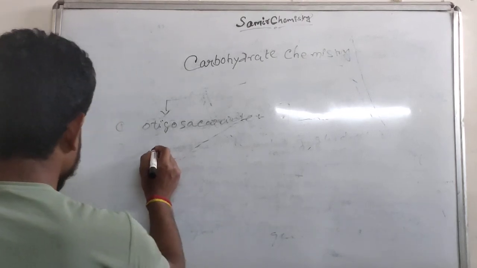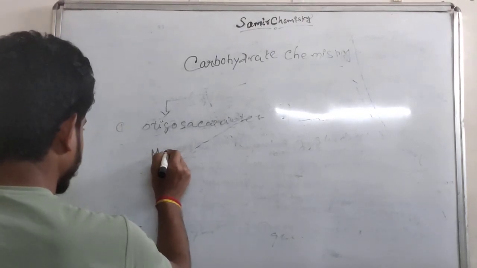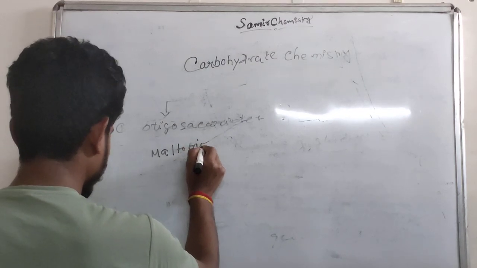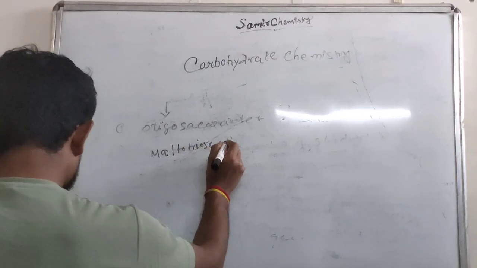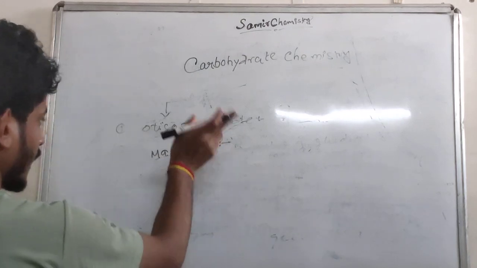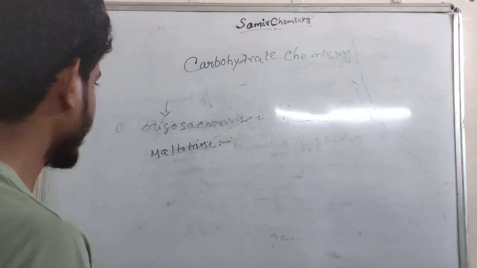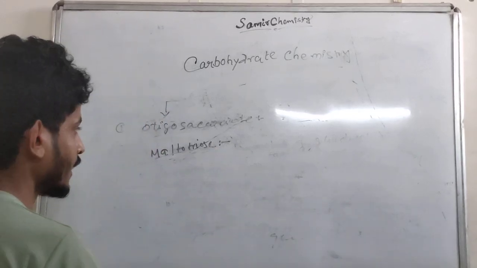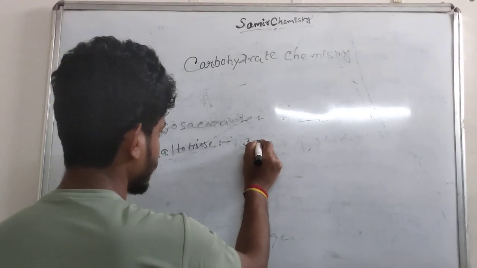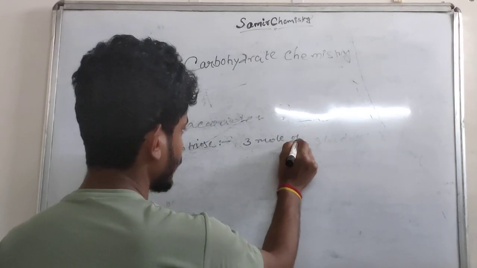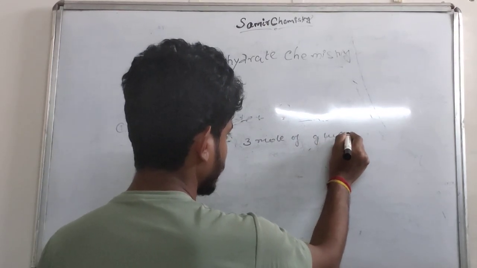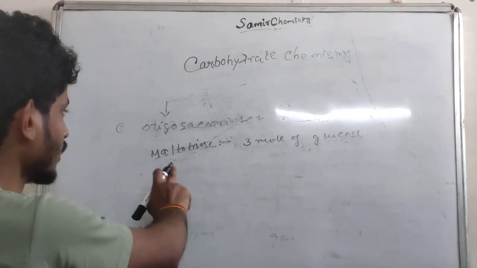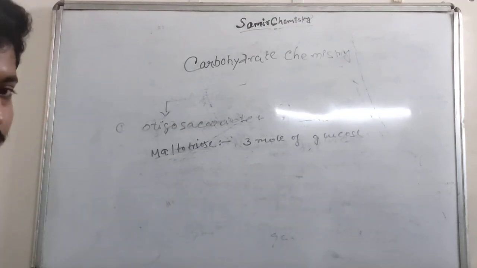For example, an oligosaccharide is maltotriose. If we hydrolyze maltotriose, we will get 3 moles of glucose.